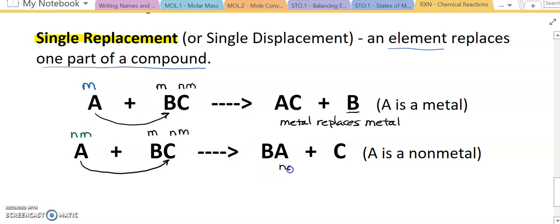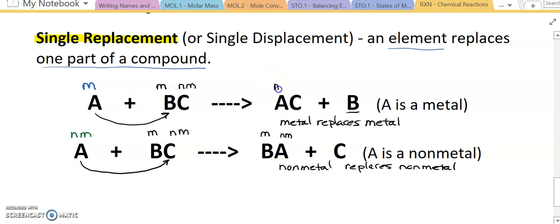So because nonmetal replaces nonmetal, in this equation, B is my metal, B is still going to be in front, A is going to be my new nonmetal, so there's my new compound, and in this case, C is the one that gets dumped in the chemical reaction.